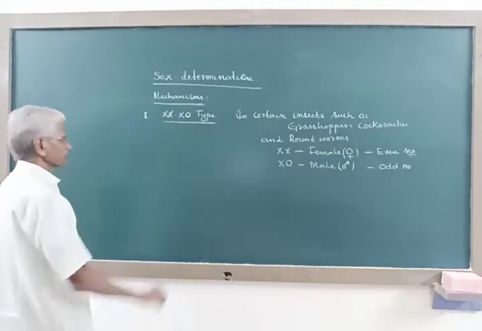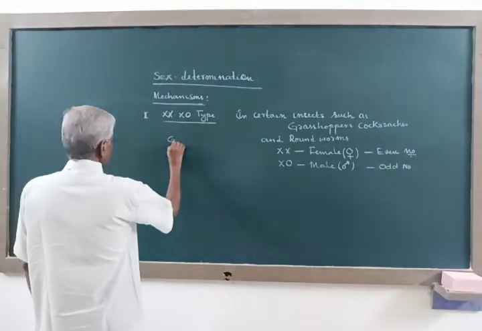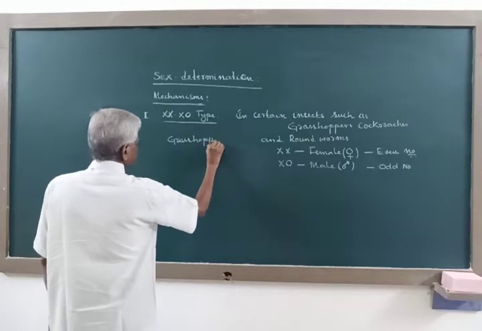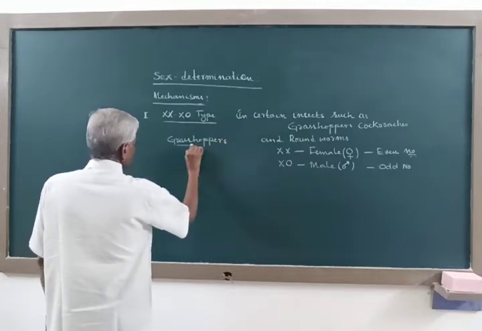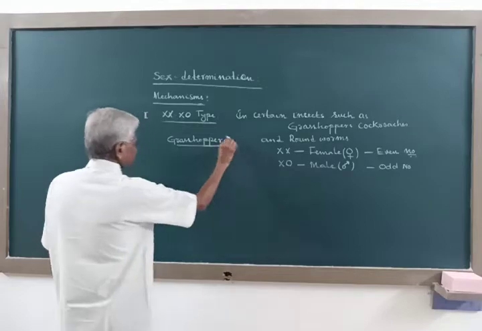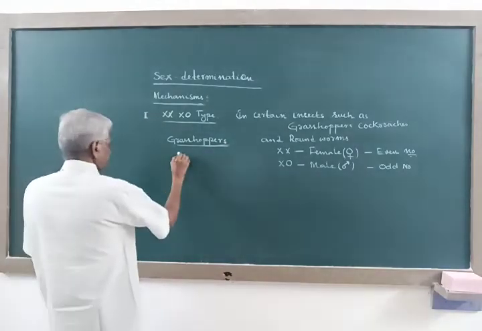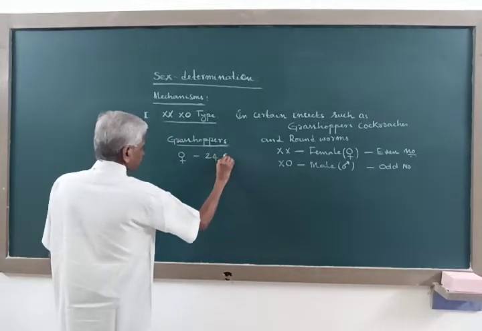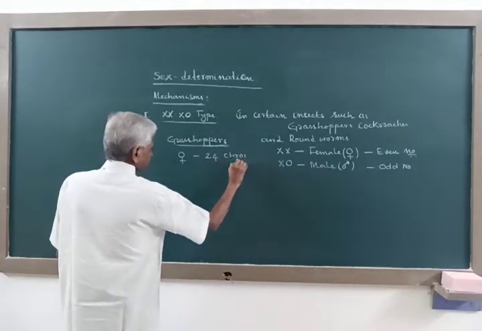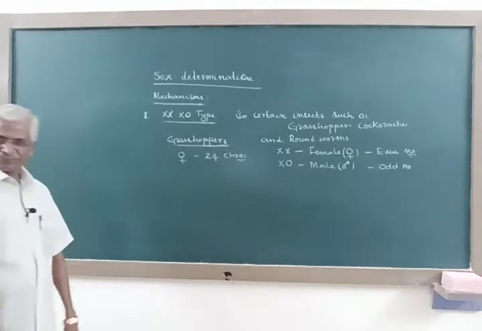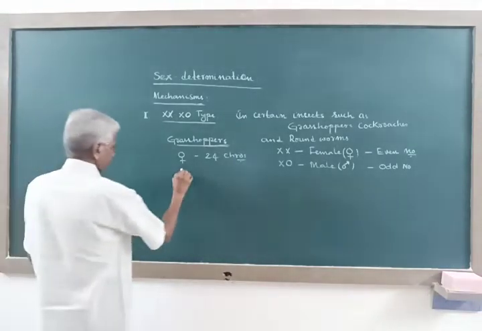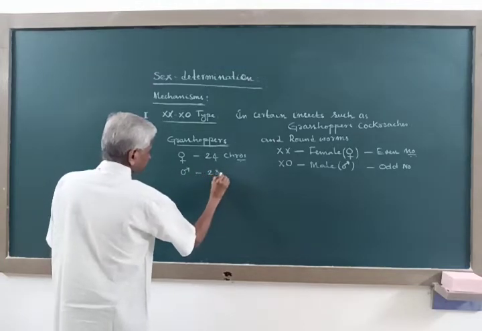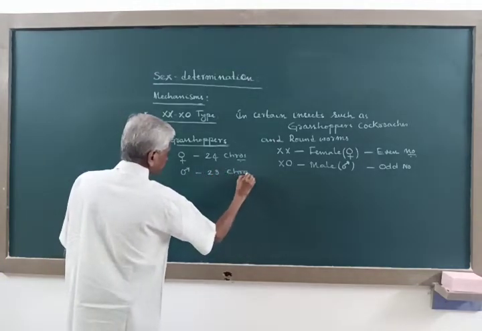For example, in some grasshoppers, females have 24 chromosomes and males have 23 chromosomes.